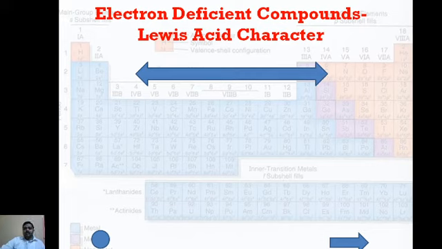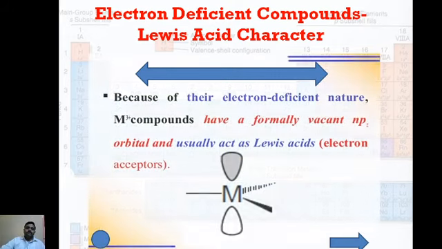Electron deficient compounds. This is also known as Lewis acid character. The simple definition is to accept a pair of electrons. Some examples you know, but we can discuss only the 13th group elements. Because of their electron deficient nature, M plus 3 compounds have formally vacant np orbitals and usually act as Lewis acids, electron acceptors.